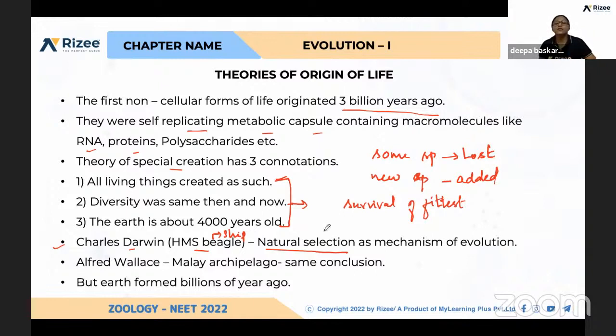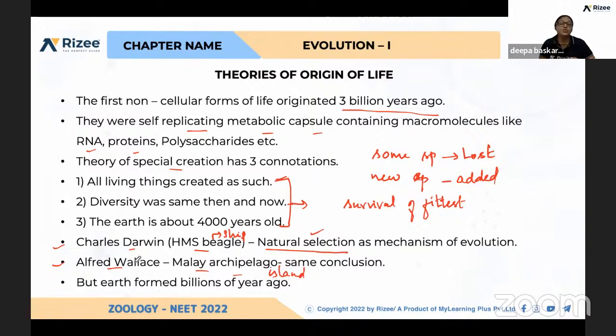Okay, so this is called natural selection, and this is the mechanism of evolution that was proposed by Charles Darwin. And in the same period, Alfred Wallace did experiments on an island, the Malay archipelago. So this also you should remember, everything is given in NCERT. After doing research in this island, he also came to the same conclusion in that period.